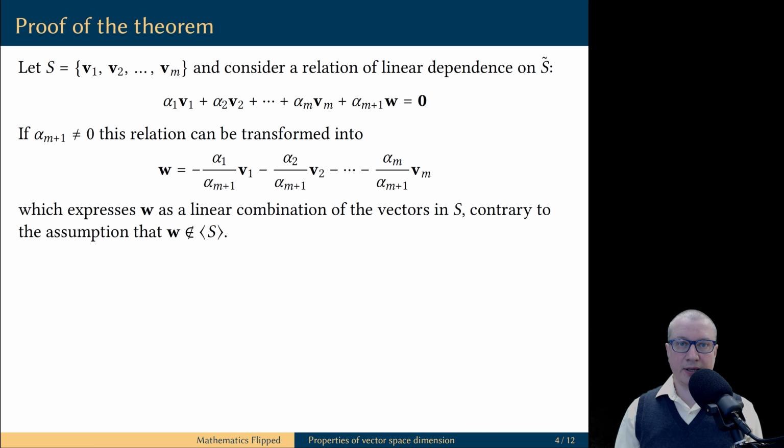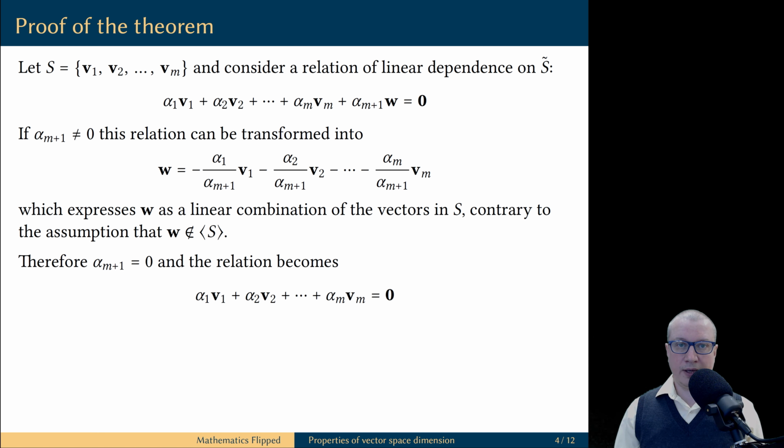If the scalar that comes with the vector w in this linear combination is a non-zero scalar, then we can use properties of vector spaces to solve this equation for the vector w. But this is an expression of the vector w as a linear combination of the vectors in the set S, which contradicts our assumption that the vector w does not belong to the span of S. The assumption that alpha m plus 1 is not equal to 0 led to a contradiction, therefore this scalar must be equal to 0, and the relation of linear dependence simplifies to the following one.